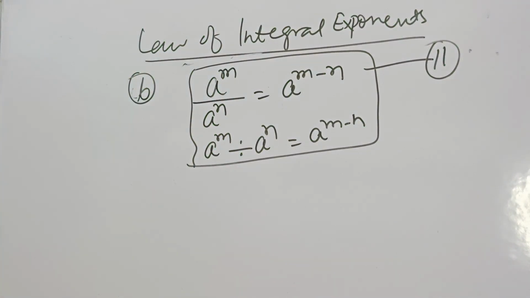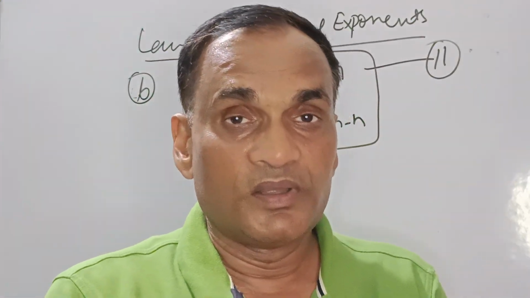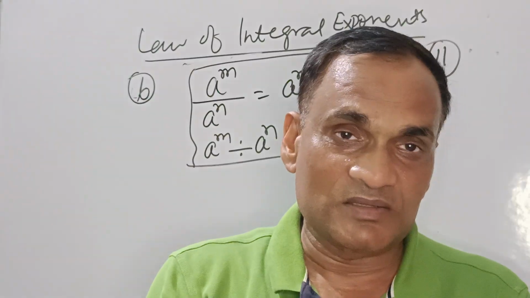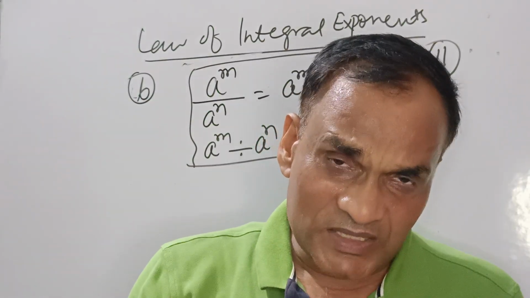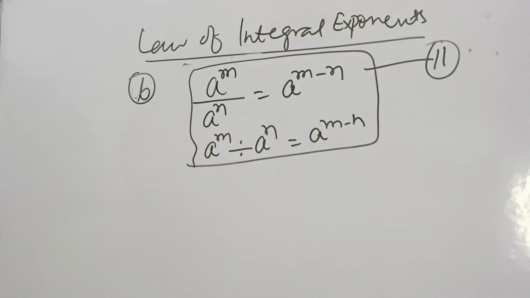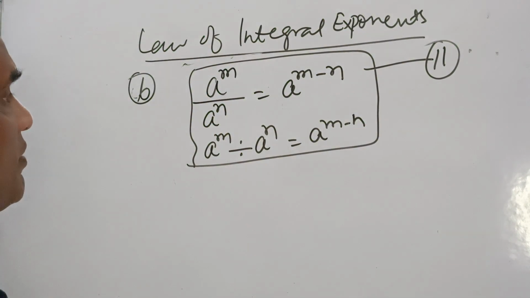It will have more impact in your exam. So we'll see attentively, right? Now you will see that the base is same. That is one of the most important criteria you must remember: the base is same. If the base is same, then only you can follow this. Otherwise, you cannot follow this. So the base is same, a to the power m by a to the power n equals a to the power m minus n. It is correct.